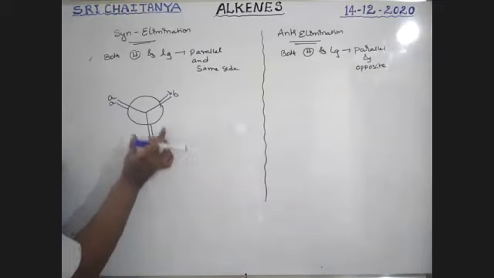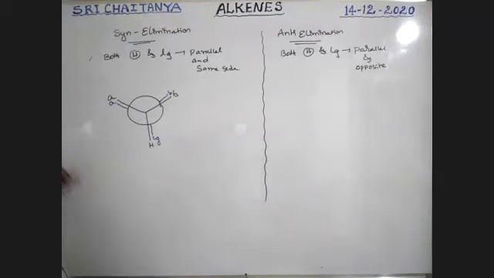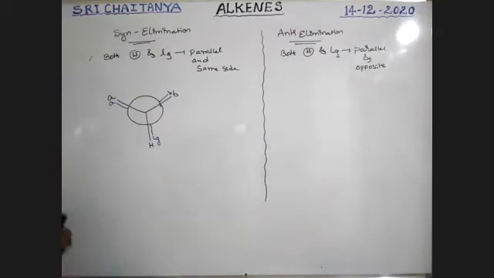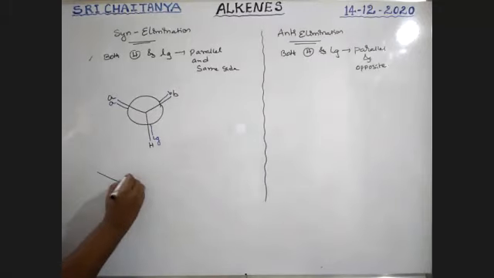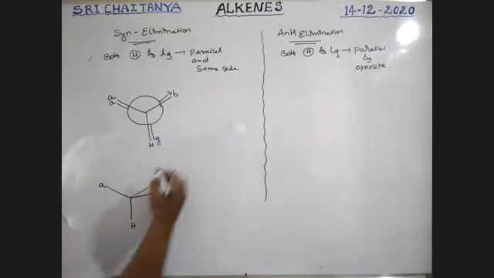Boys, I am representing this same structure in the ball and stick model. That was the Newman projection. Now this is A, this is B, this is H, boys. Now this is bonded to another carbon.